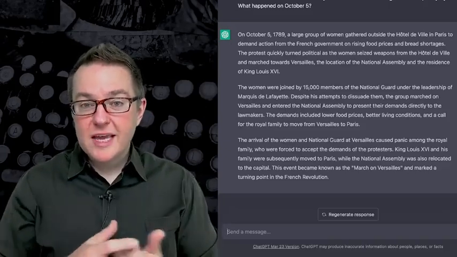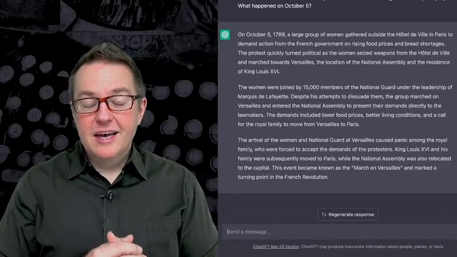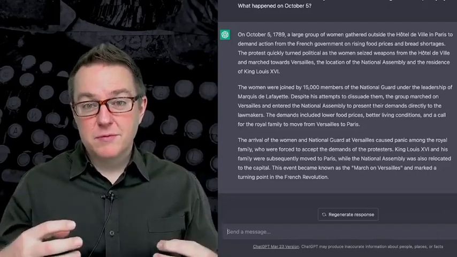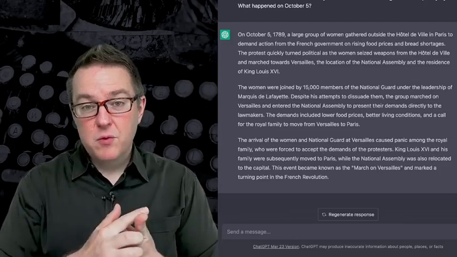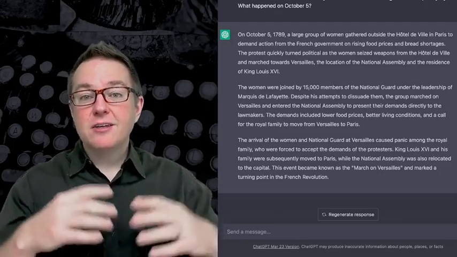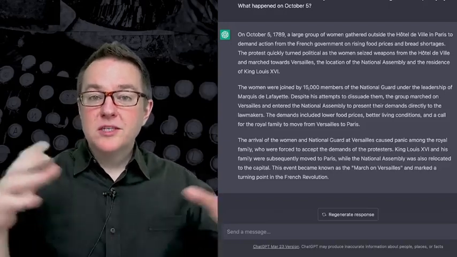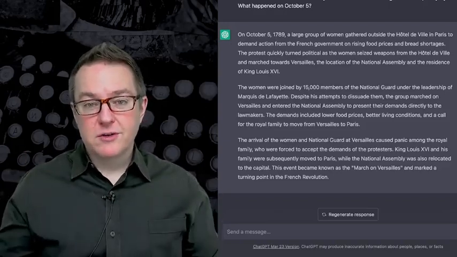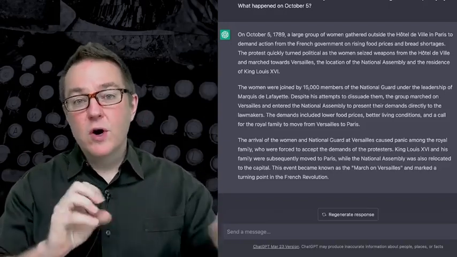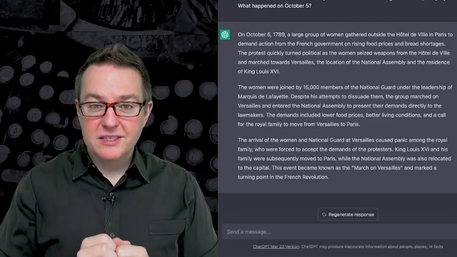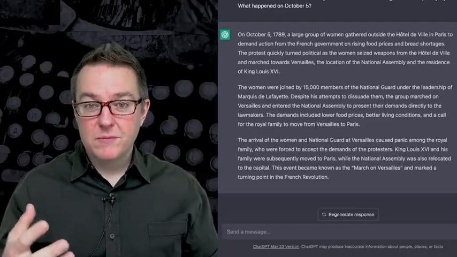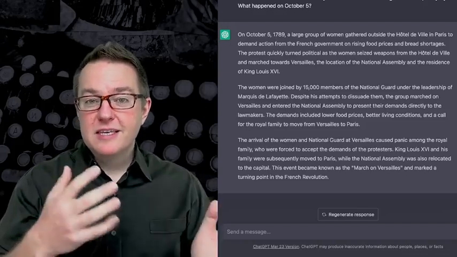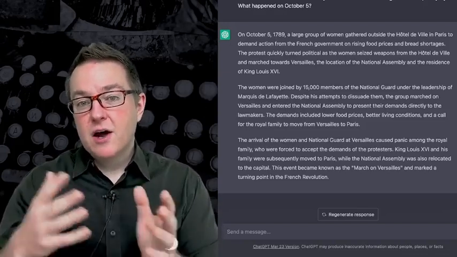So what are some ways that we can do that? How can we take large amounts of information and try to get it into our budget? Well, one, we can be selective about what we include. We can, outside of ChatGPT, run some type of query or filter. So we can select what pieces of information are going to be relevant to the task. There's lots of ways of doing this, and I'm not going to go into all of them. We can have a filter. We can say this type of information is not relevant.